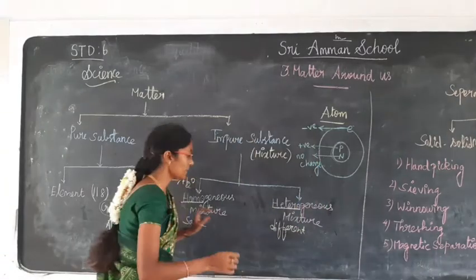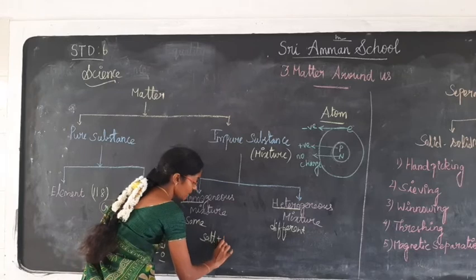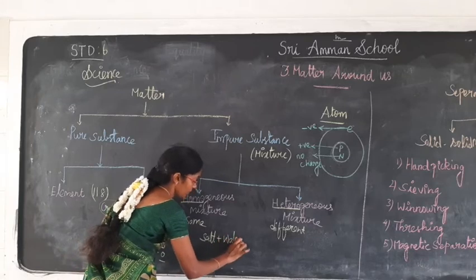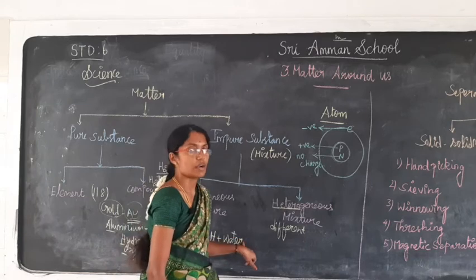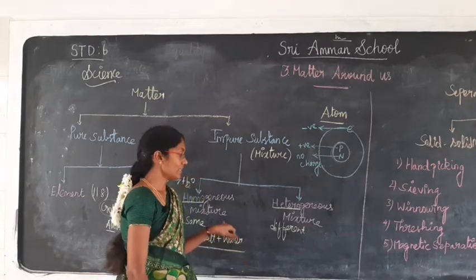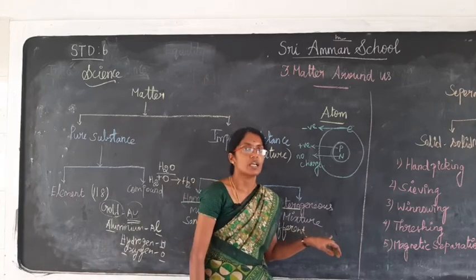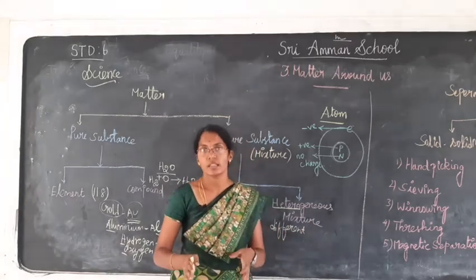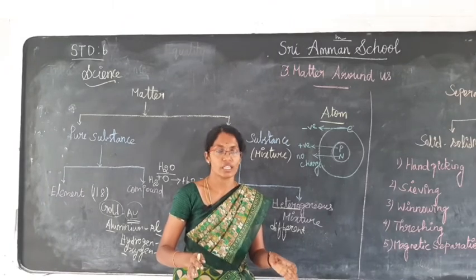Consider an example, salt and water. If salt is mixed with water, what happens? The salt will mix completely in the water. So this is an example of homogeneous. What do you mean by heterogeneous? If two substances are mixed and they cannot mix well, that is known as heterogeneous mixture.